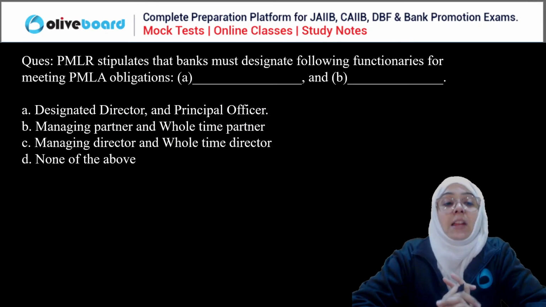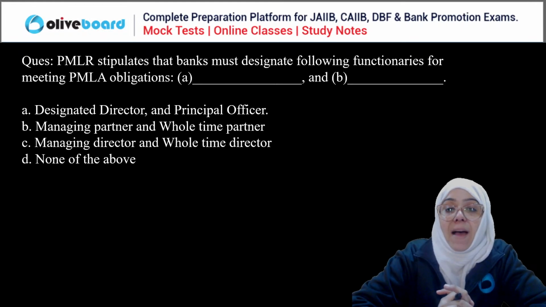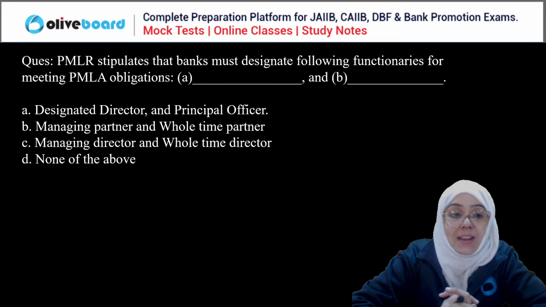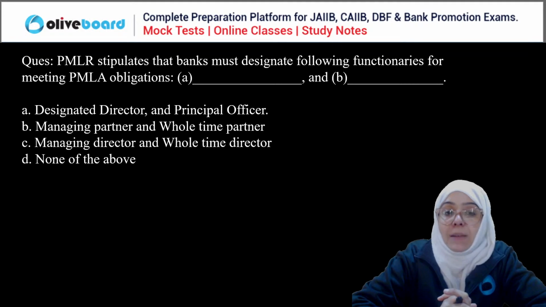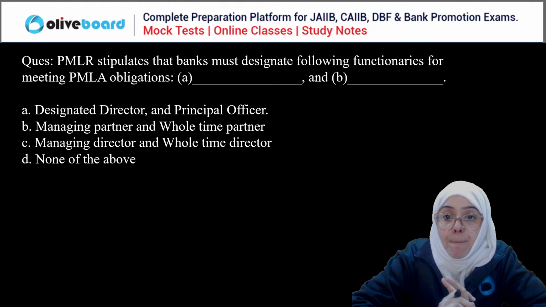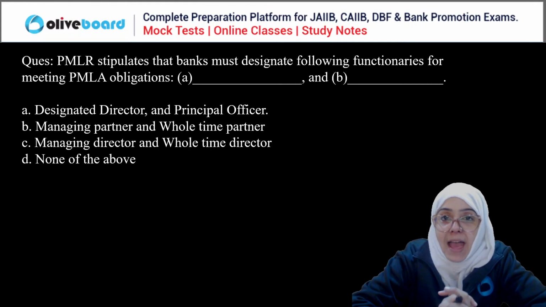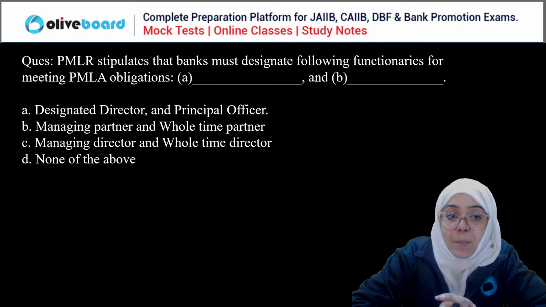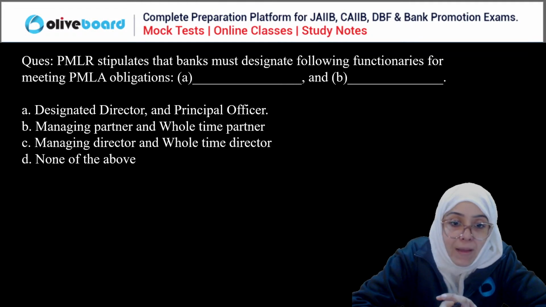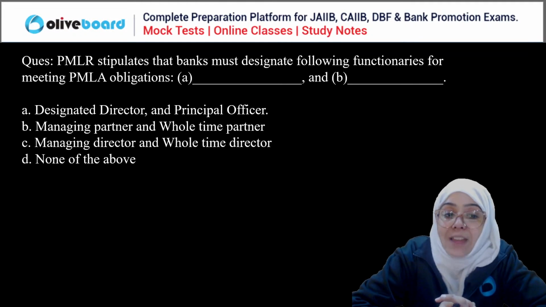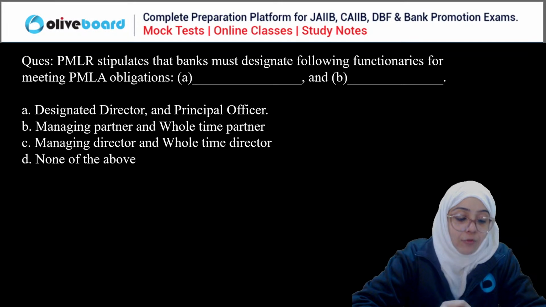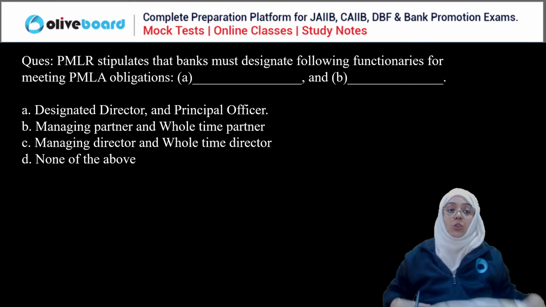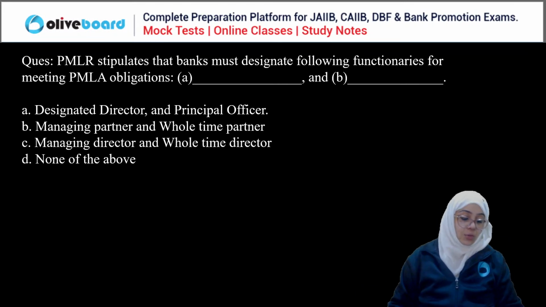Prevention of Money Laundering regulation stipulates that the bank must designate the following functionaries for meeting PMLA obligations. Which of the following are the two posts which every bank must designate for meeting the Prevention of Money Laundering Act obligation? Designated director and principal officer, managing partner and whole time partner, managing director and whole time director, or none of the above. We have to choose the correct statement here.